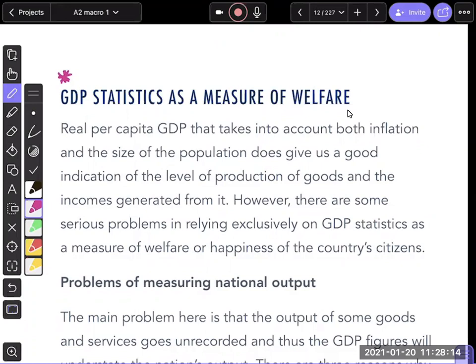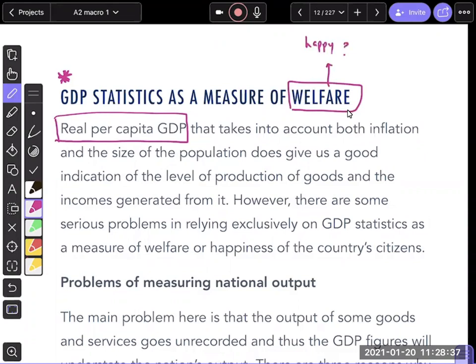Okay, guys. So when you look at GDP per capita, you need to look at, first of all, real GDP per capita. But sometimes real GDP per capita might not be a good measure of welfare. Welfare basically means, are we as a society happy or not? Do we as a society have a higher standard of living or not?